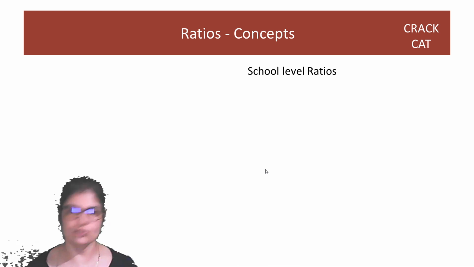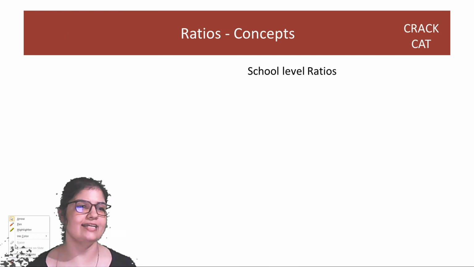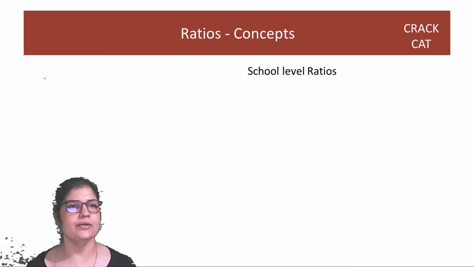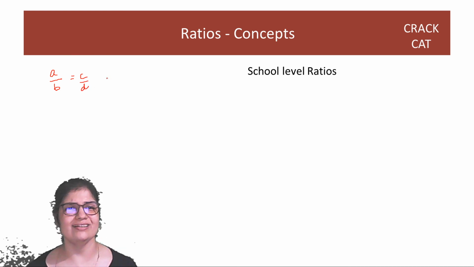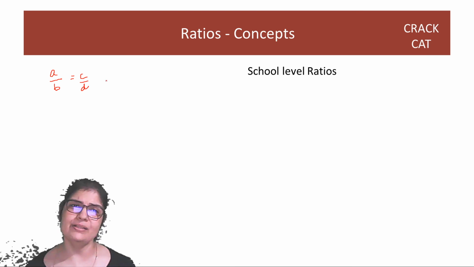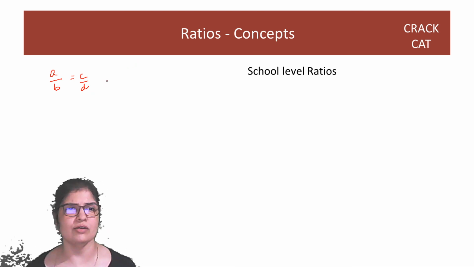Now getting back to those fancy names that we did in school, I'm sure you all made jokes about it. Componendo, dividendo, alternando, invertendo. Oh God, it was too much. School life. Okay, so you have A by B is equal to C by D, and there's no magic, there's nothing much. It's a simple thing, and they've just given it names to make jokes out of it.